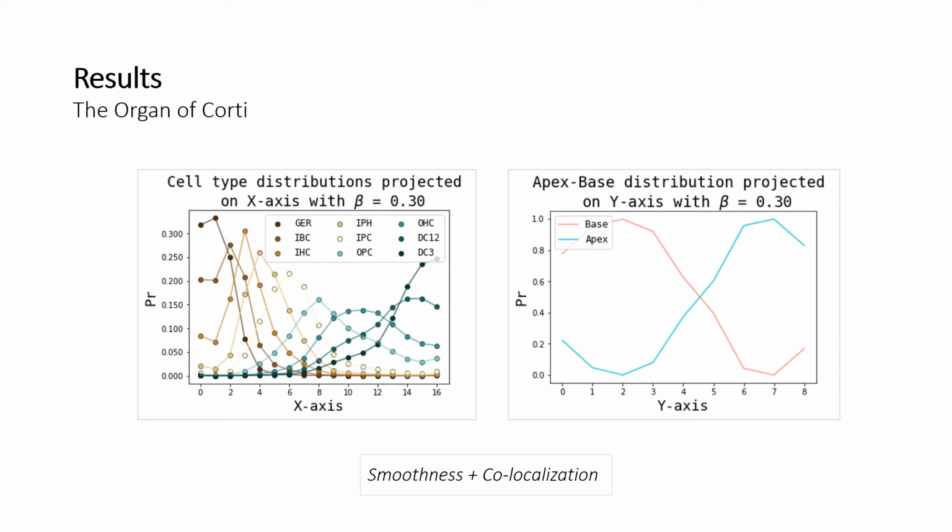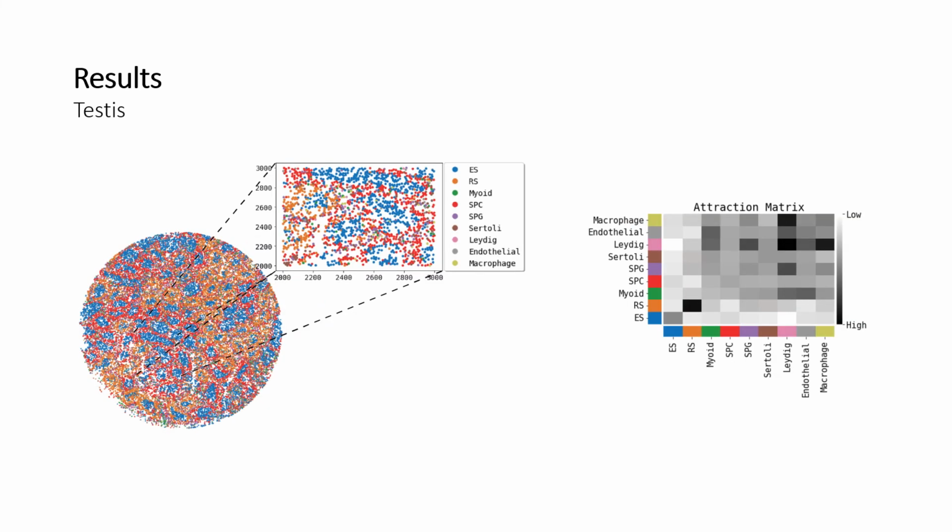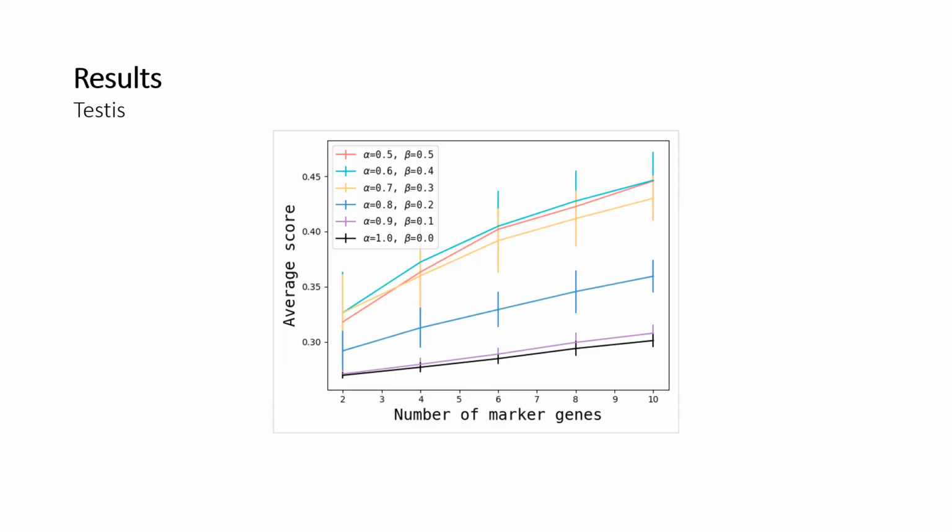In the testis data, we computed the co-localization statistics based on cell type annotations of beads in the Slide-seq puck. When using only a reference atlas, shown in black with beta equals 0, we recovered for less than a third of the beads their actual cell type, even when using a large number of marker genes.